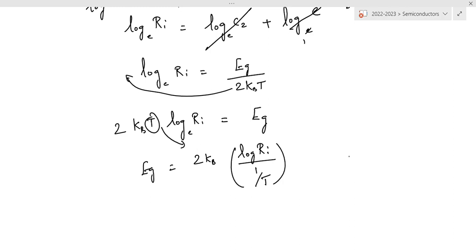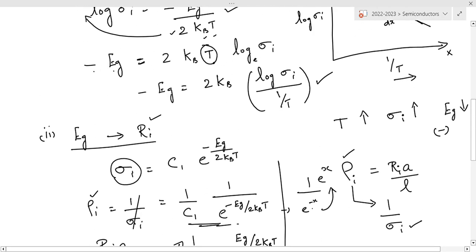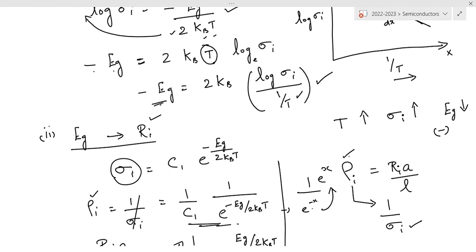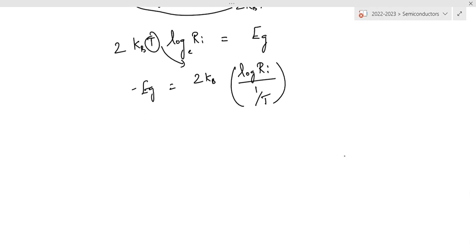So here we have a negative sign which shows the forbidden energy gap is decreasing or reduced with increase in temperature and increase in conductivity, whereas here it is a positive value which denotes that if there is increase in temperature of the intrinsic semiconductor, the conductivity increases, but the resistance or resistivity will be decreasing.